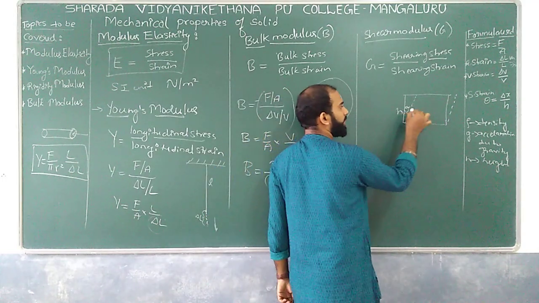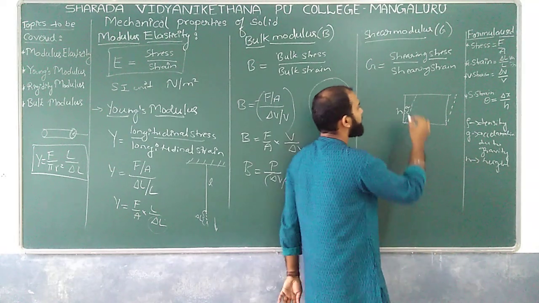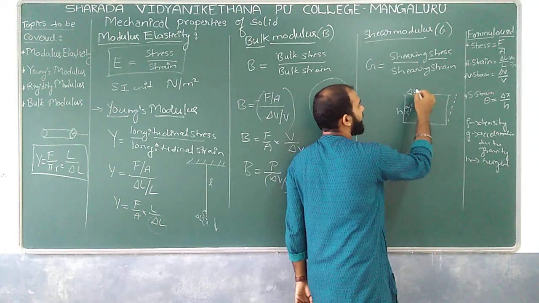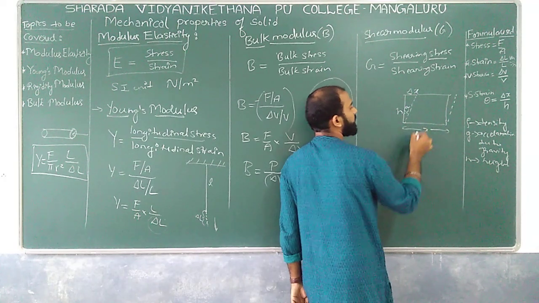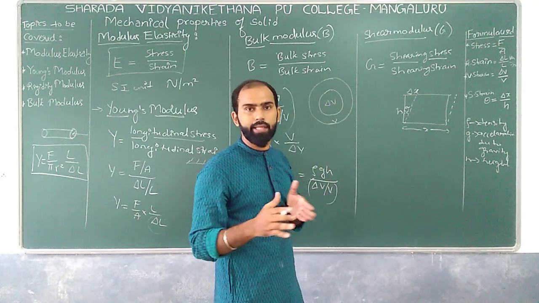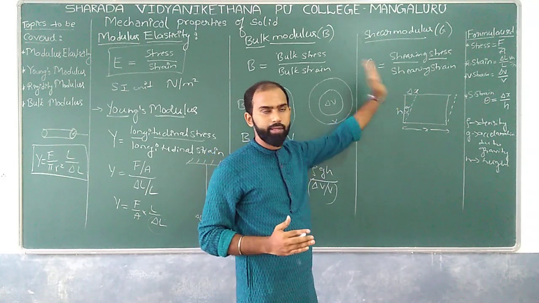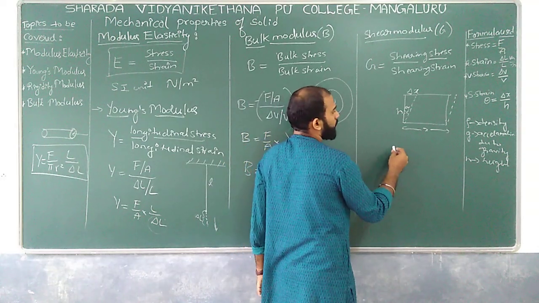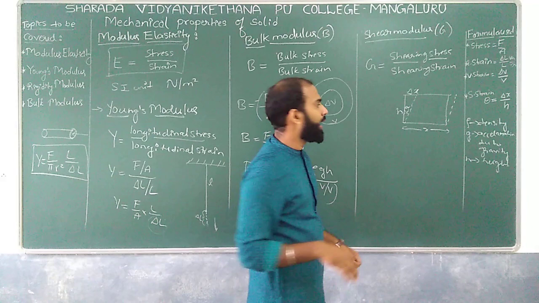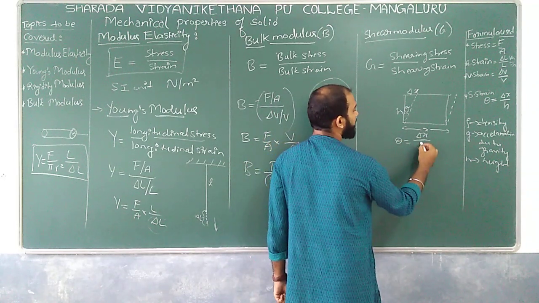If it is the height over here, and if the total length initially was L, so what happens here? That is the delta L or delta X. If the total length is X, there is a slight change in relative displacement with respect to a fixed point, right? So what happens here? That gives shearing strain, that is theta is equal to delta X divided by X.